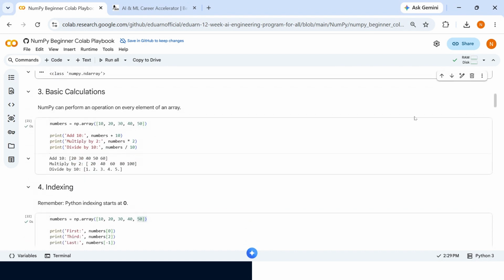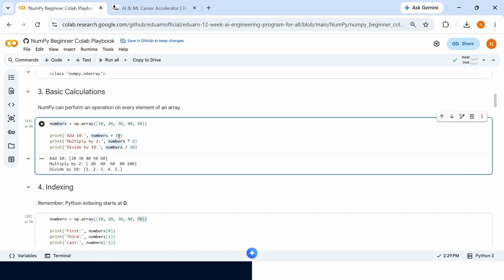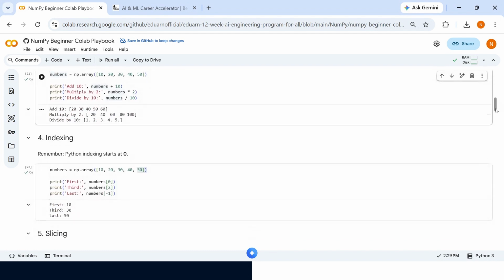Now basic calculations. On the same numbers variable, we can do plus 10, multiply by 2, and divide by 10. Each and every element will be added with 10, multiplied by 2, and divided by 10, and you can see that in the output.